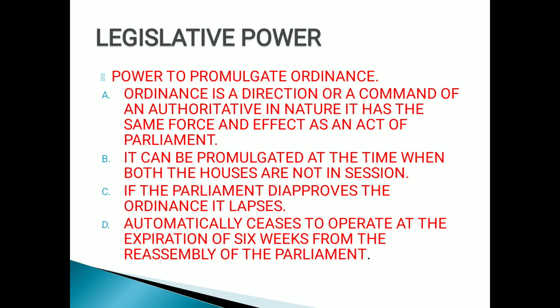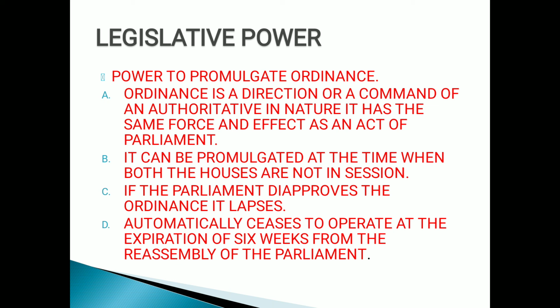Though the law is being discussed in the parliament, this is the process, but a time may come when the parliament may not sit just because of some emergency. So at that time, the president can issue the ordinance, the order of an authoritative nature, and make that law into an act, right children. It can be promulgated at the time when both the houses are not in session. The condition for promulgating the ordinance is that it can only be issued when both the houses are not in session, when the parliament may not sit. Otherwise the whole work of the ordinance can be done by the parliament alone.